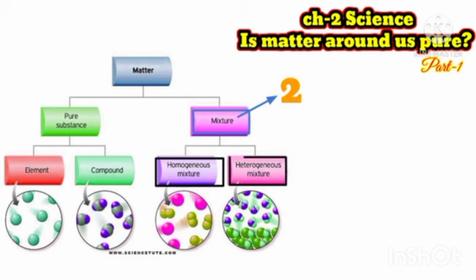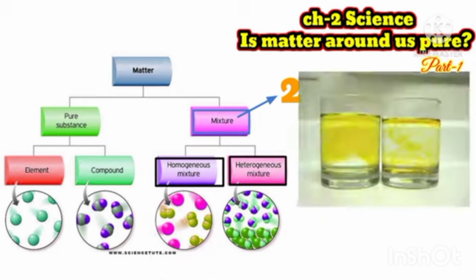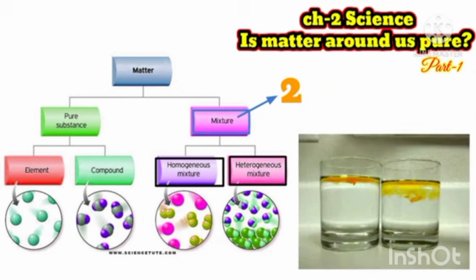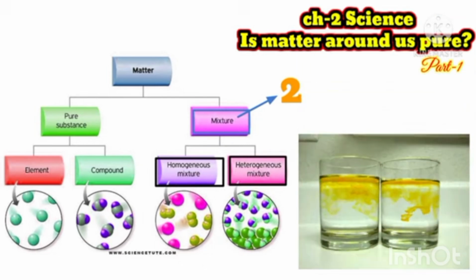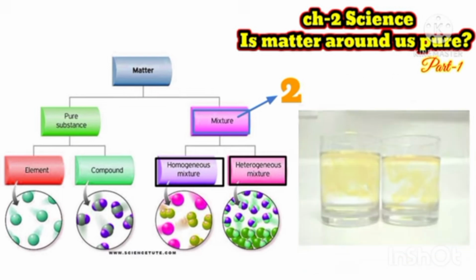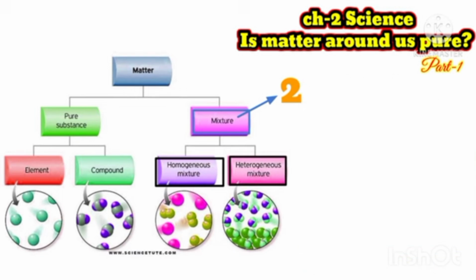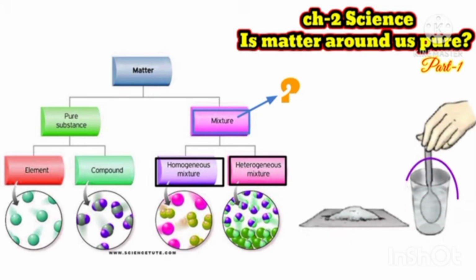In the same way, mixture is also categorized into two categories. One is homogeneous mixture and another one is heterogeneous mixture. Now see what homogeneous mixtures are. When all the constituent particles are the same throughout and dissolve completely in the solvent, it is known as a homogeneous solution. You can see in the figure, the yellow color is completely dissolved in water. So it is a homogeneous solution.